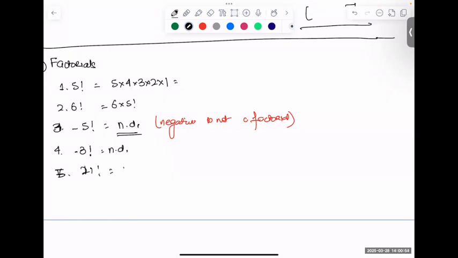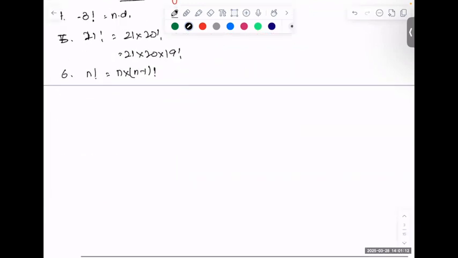Similarly, let's give an example of what is 21 factorial. Can I write it as 21 into 20 factorial? Can I further write it as 21 into 20 into 19 factorial? Yes or no? Like this, n factorial would be n into n minus 1 factorial. So this is clear or not? 21 would be 21 into 20 factorial.